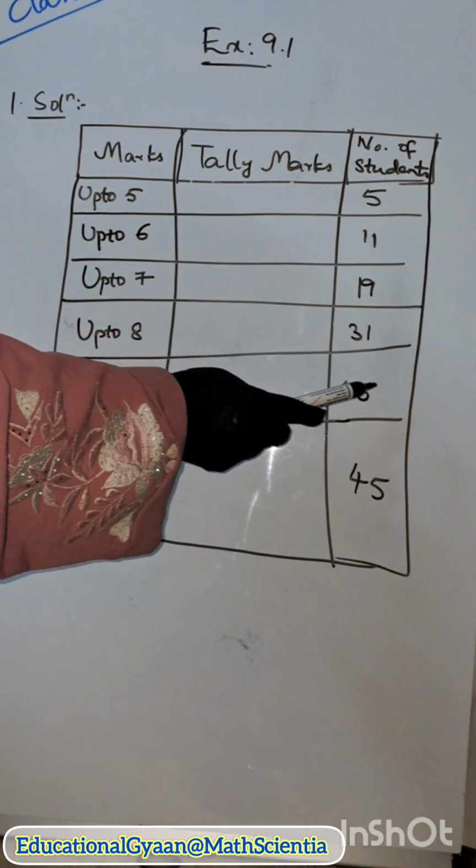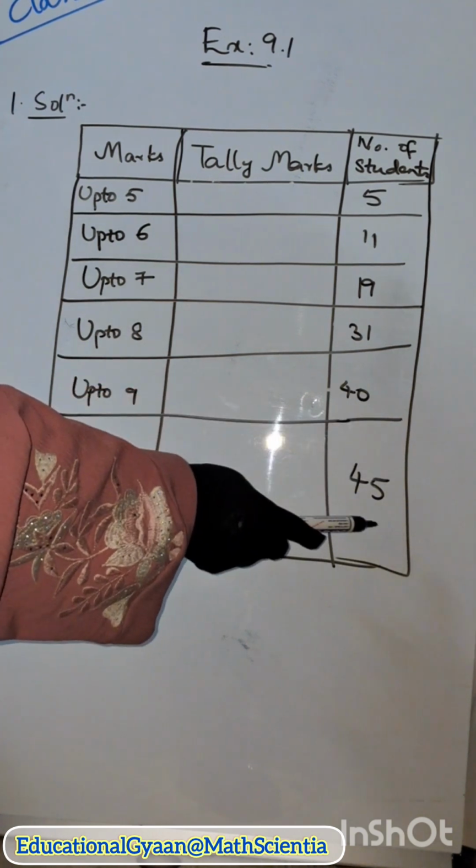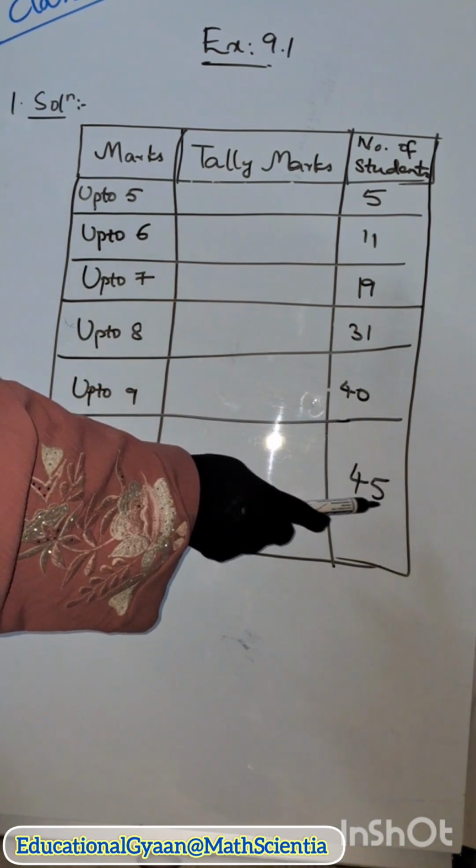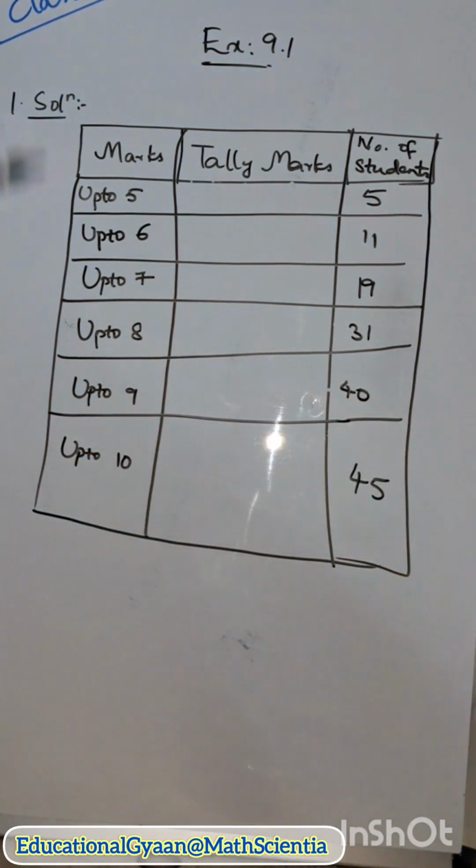31. Up to 9, how many students got? 40. Up to 10, how many students got? 45. Okay, so these are nothing but the raw data which they have given us in the question. We have to draw the tally marks and write the mark-wise frequency. So how will you write tally marks?